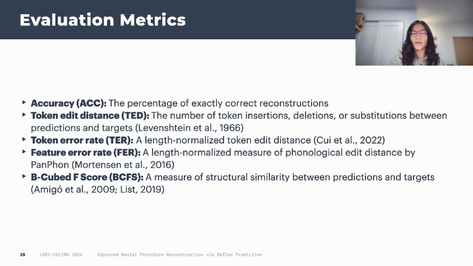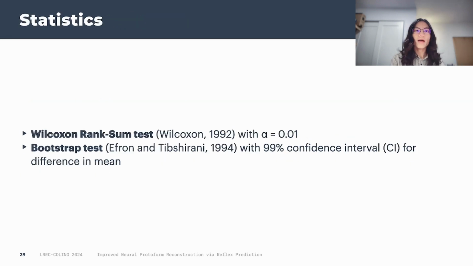Lastly, we use B-cubed F-score to measure the structural similarity between the predictions and the target. To test for statistical significance, we use both Wilcoxon and Bootstrap tests with an alpha of 0.01 and a confidence interval of 99% respectively. We consider a result to be significant if indicated by both tests.